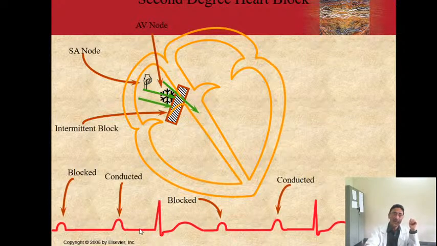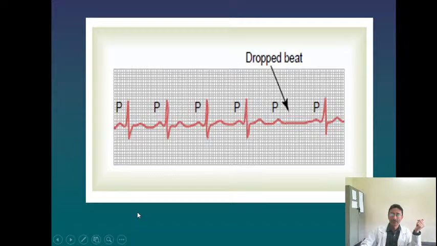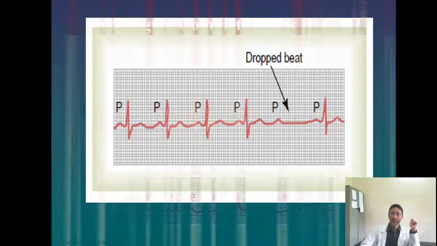Here you will find that normally the P wave should be followed by a QRS complex, but here there is a delay also, the PR interval is prolonged, plus you will find that for every 2 P waves there is one QRS complex. This is known as 2:1 block. There you will find that there is a dropped beat.